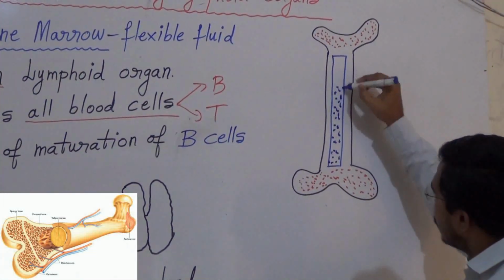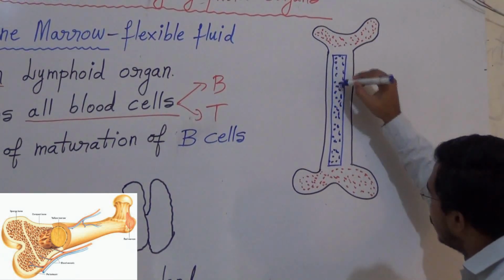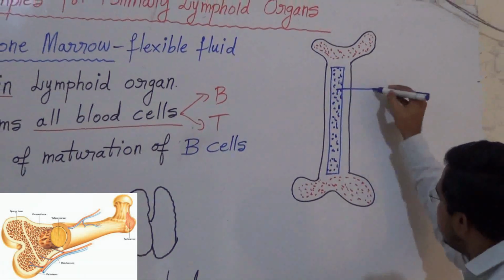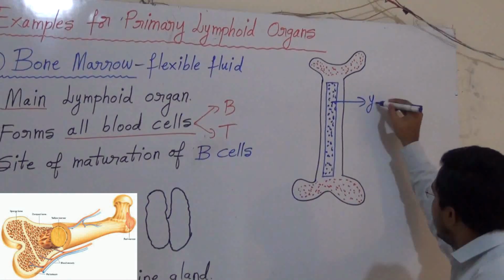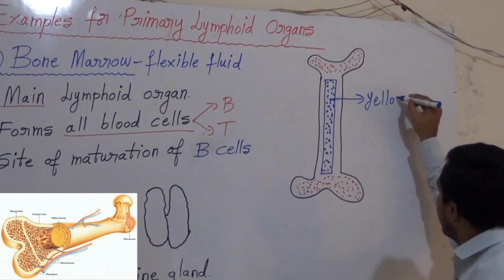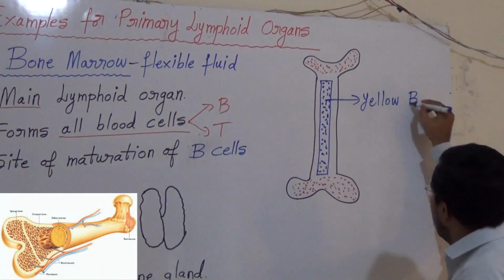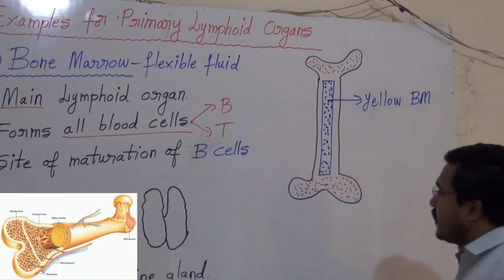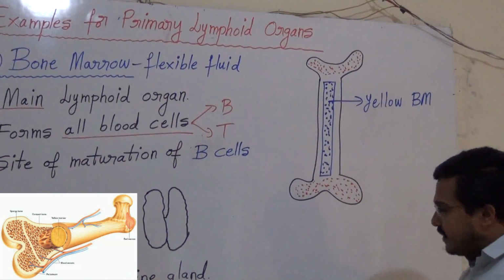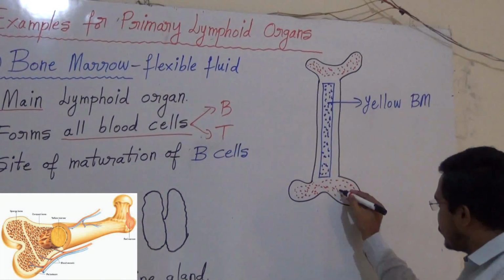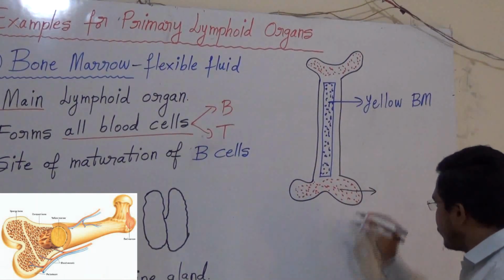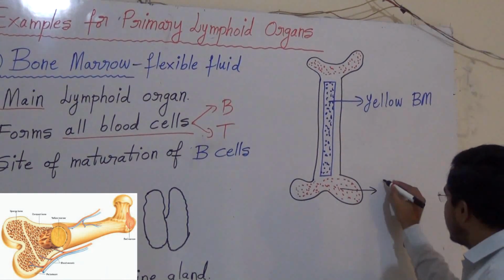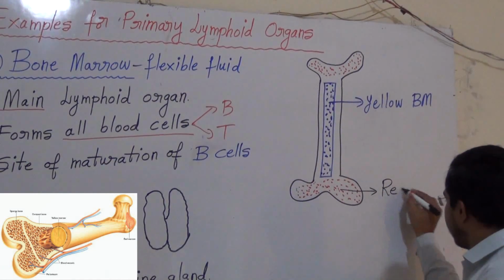But there are 2 types of bone marrow. This bone marrow is called yellow bone marrow. But at the end of the bone, can you see here? Here also bone marrow is present. This is called red bone marrow.